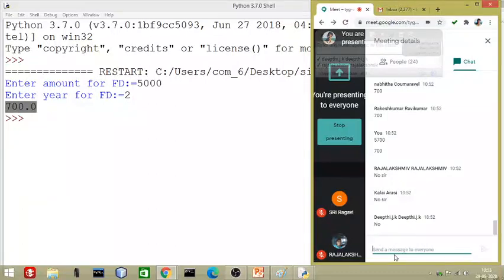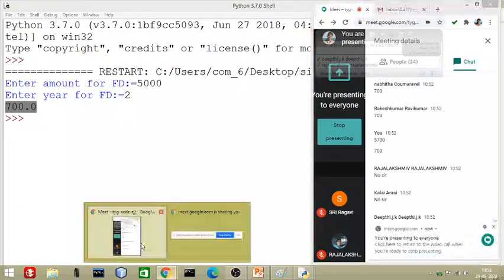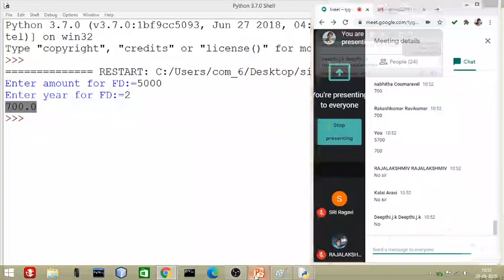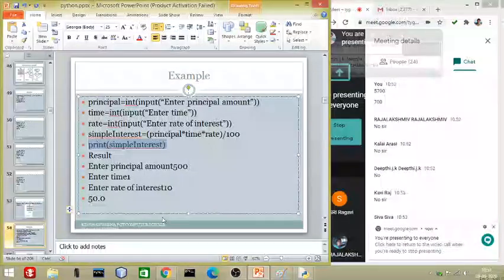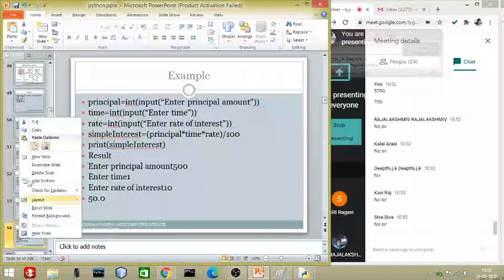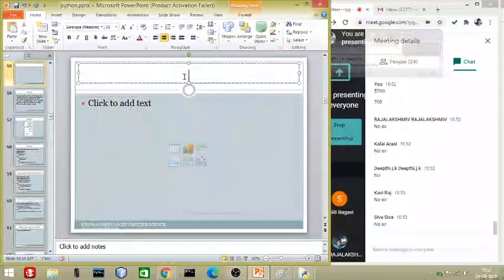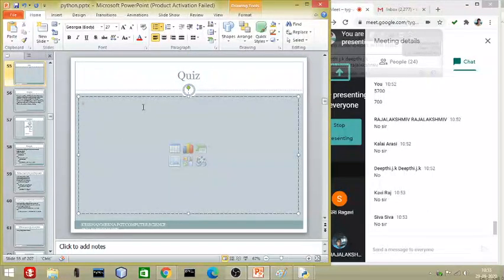Now I will give you a quiz, and you have to write the answer for that quiz right now, because we still have 7 more minutes. The quiz is based on sequential programming. So I will write it here: QUIZ. What is the quiz?